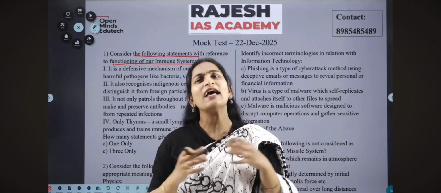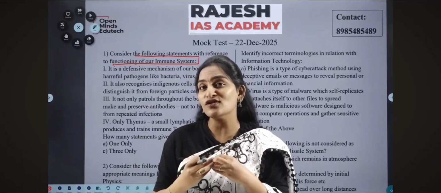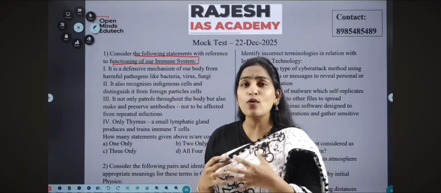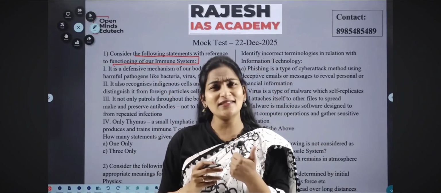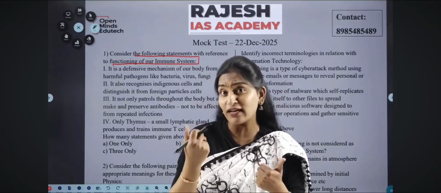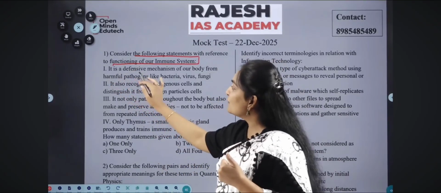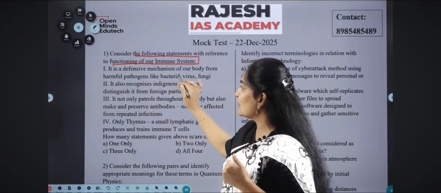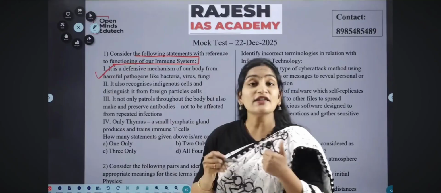And the first question, the basic functionality of our immune system. We all know that our immune system is a defensive mechanism that will protect our body from foreign particles. That is a basic thing where every person, even one who does not prepare for UPSC, will have common sense regarding that. So the first option, you can see, it is a defensive mechanism of our body from harmful pathogens like bacteria, virus, fungi. And this is definitely a right option.